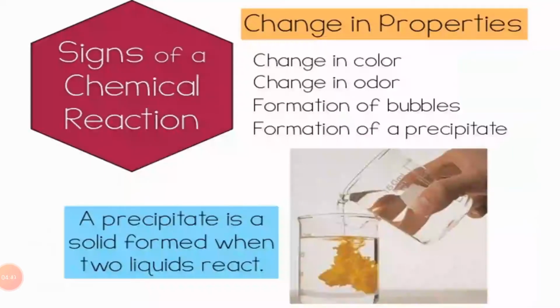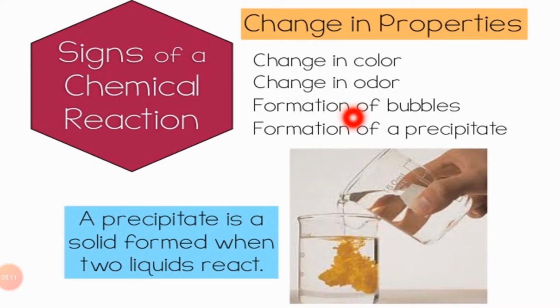Now the next thing is the signs of chemical reaction. How could we know that chemical reactions are happening? There are certain properties which show that a chemical reaction is happening here. For example, change in color, change in odor, formation of bubbles, the formation of precipitates.